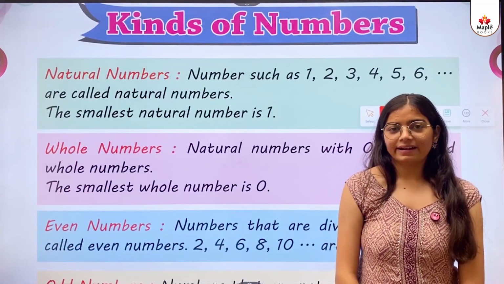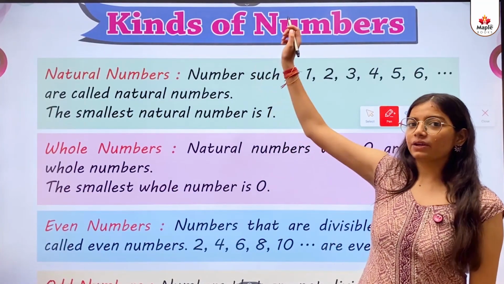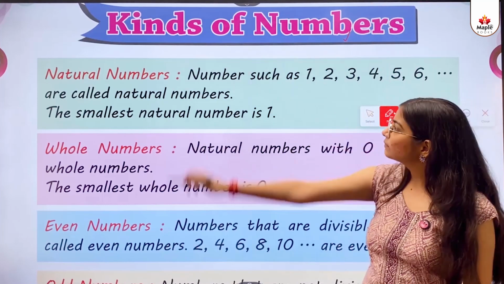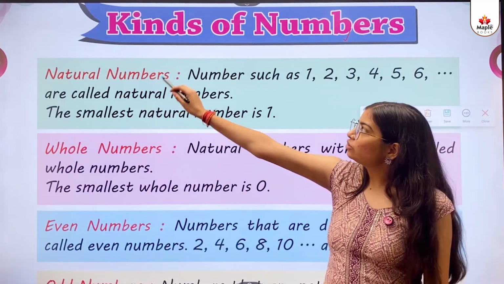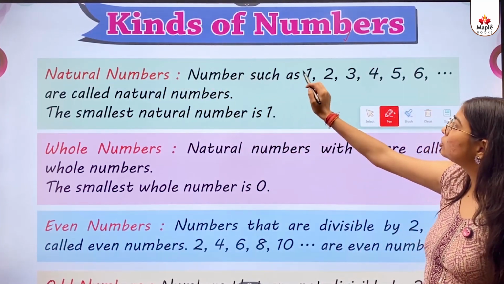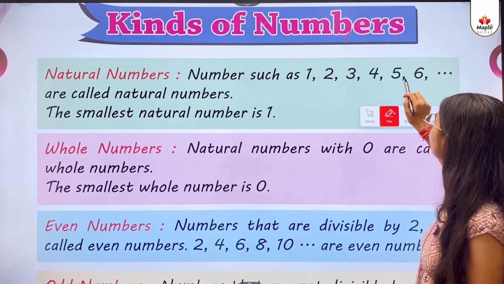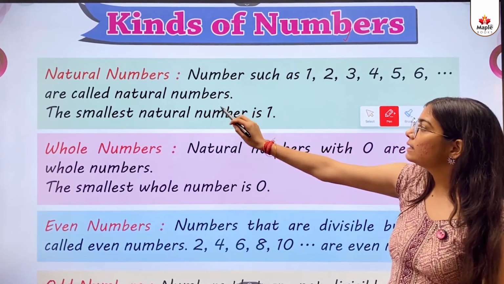So kids, our next concept is kinds of numbers. First one is natural numbers. Numbers such as 1, 2, 3, 4, 5, 6 are called natural numbers.